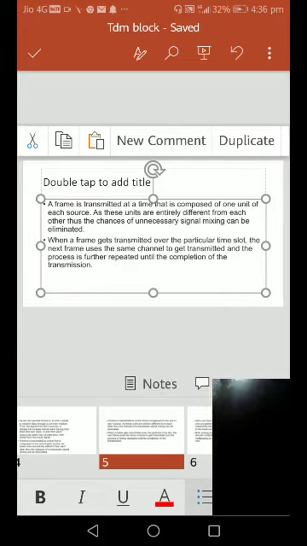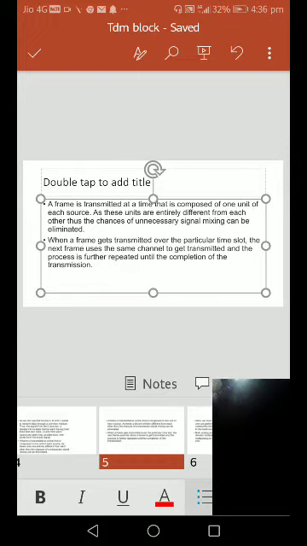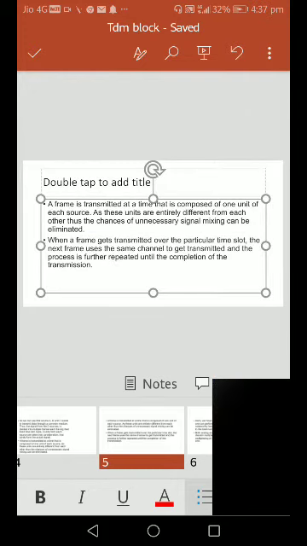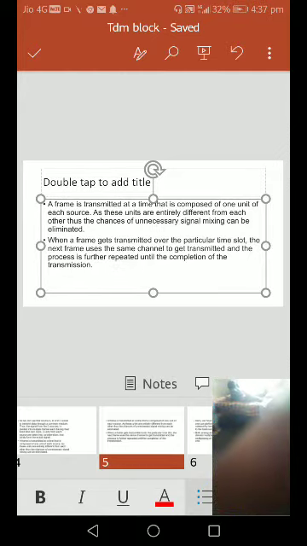The next frame uses the same channel for the next data, and the process is repeated until the completion of the transmission.